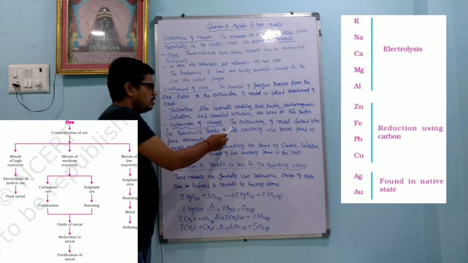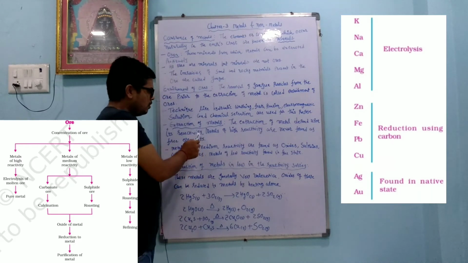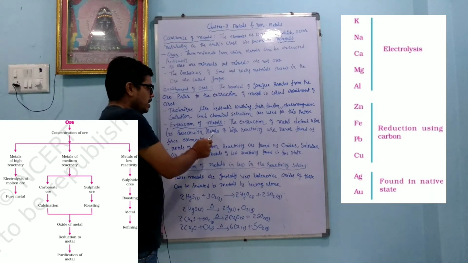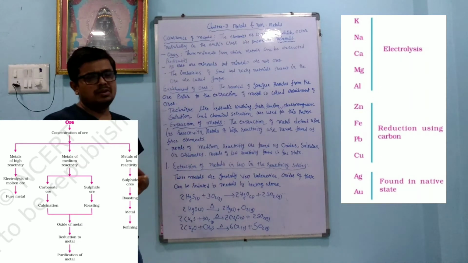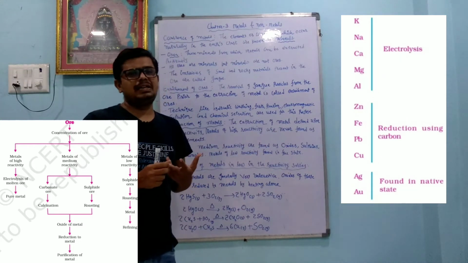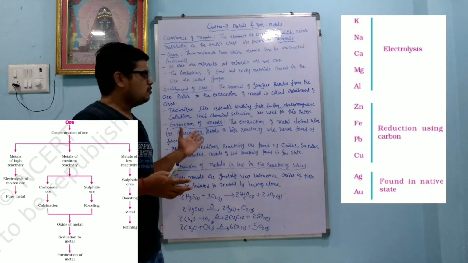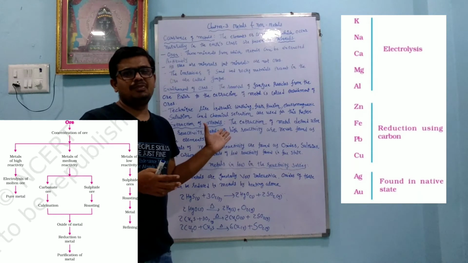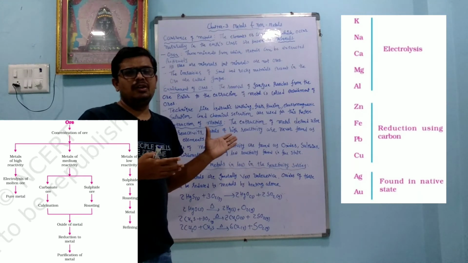Extraction of metal. The extraction of metal depends upon its reactivity. The most important thing is reactivity. Metals of high reactivity are never found as free elements. Dear students, gold, silver and noble metals are available in the free state because they are not reactive. Whereas some reactive elements, sodium, potassium, aluminum, are so reactive that they are available in the compound form.